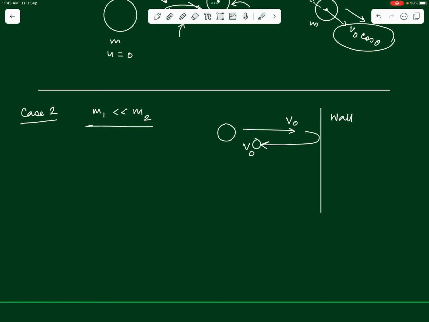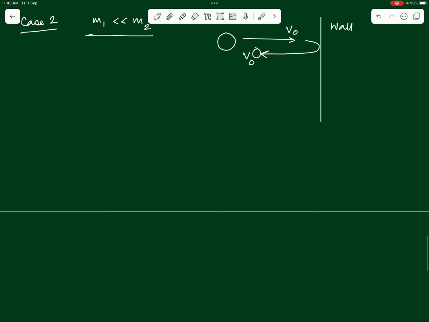So, if we have to use this result in case of an oblique collision, how do we use it? We use it like this. If we just take the ground, the ball coming and hitting the ground, the understanding of that becomes a little easy. If a ball comes and hits a ground with velocity v naught, we know that it will rebound with the same velocity v naught. This is for a head-on collision, right?